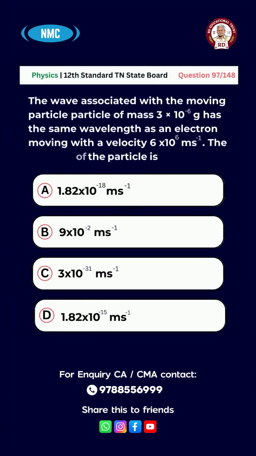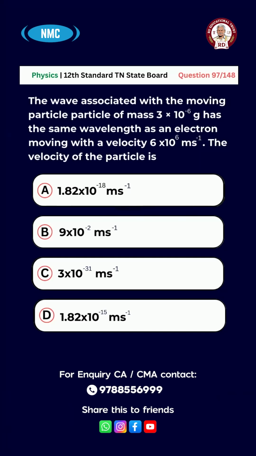Question number 97. The wavelength associated with a moving particle of mass 3 × 10^-6 gram has the same wavelength as an electron moving with a velocity 6 × 10^6 m/s.